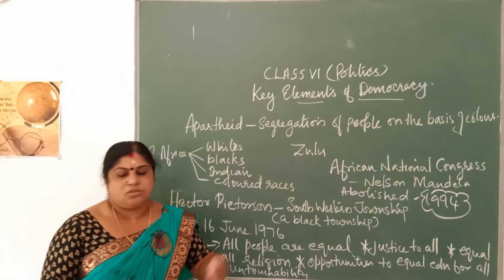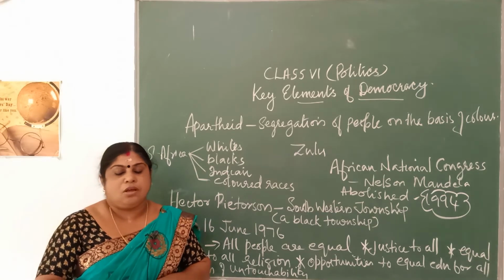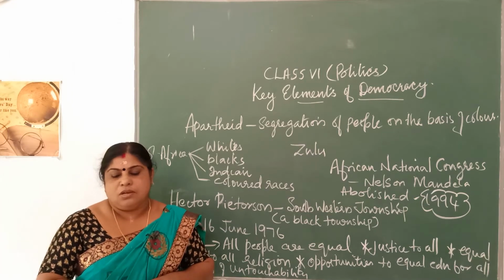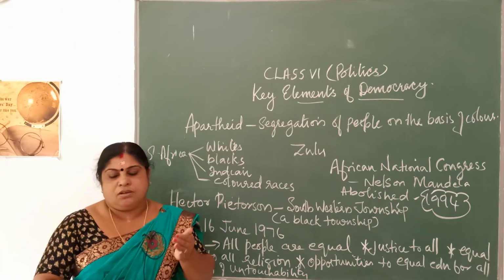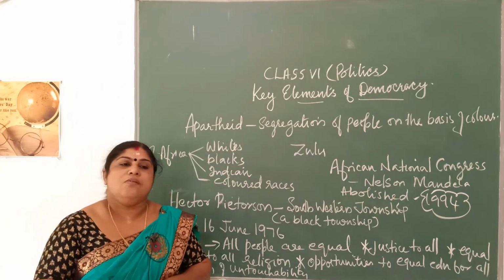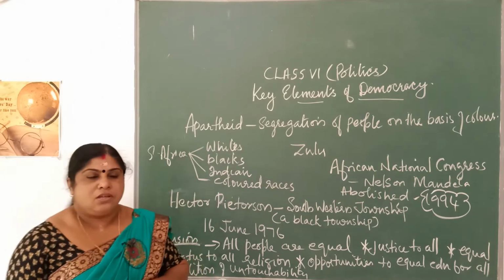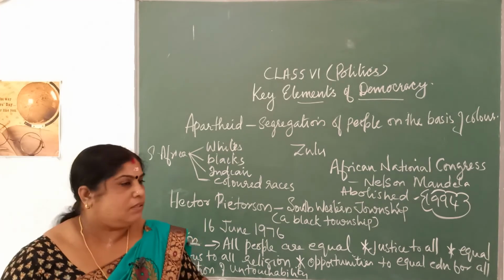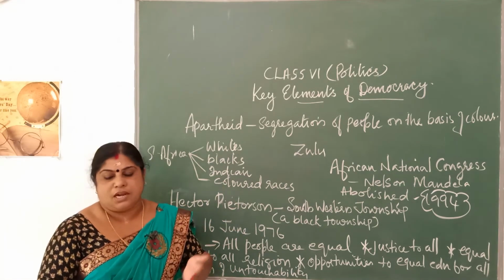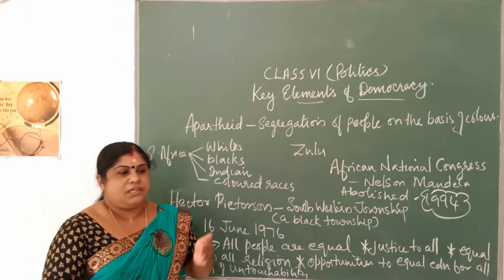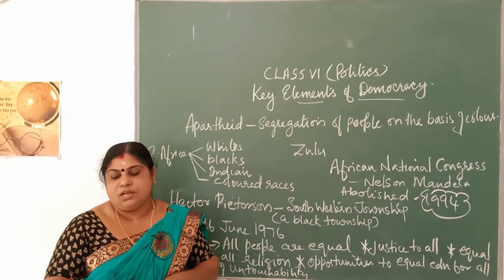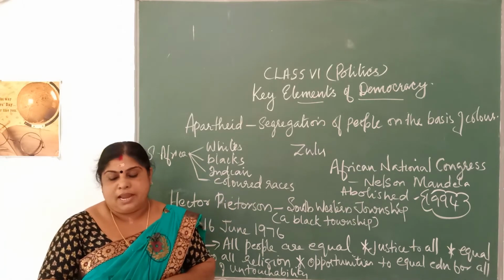Going to school, he and his classmates boycotted learning the African language that was being taught in school. This language was made compulsory, and it was a language that was used by the whites. It was compulsory for all students, either blacks or whites, they had to learn it. So, Hector and his classmates boycotted this language, and they wanted to learn Zulu, which was their own common language.